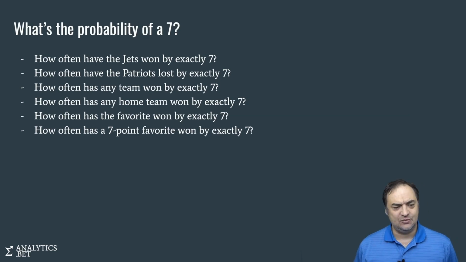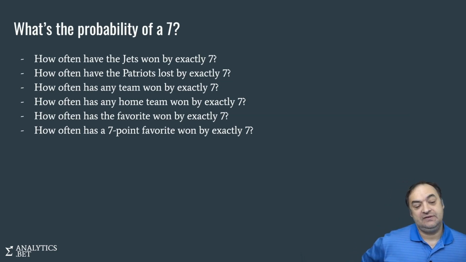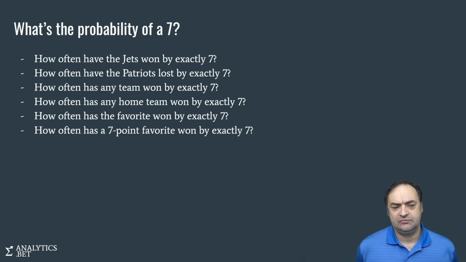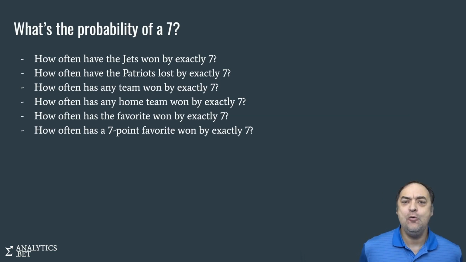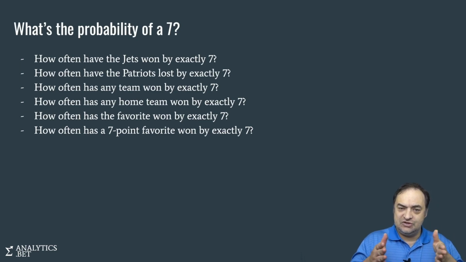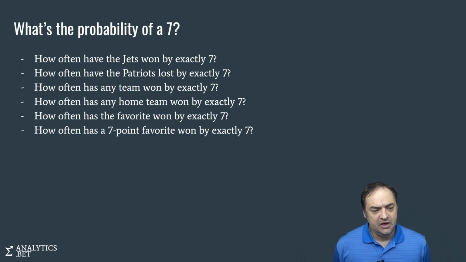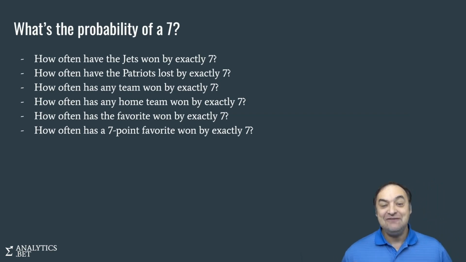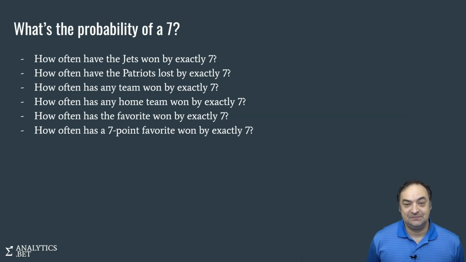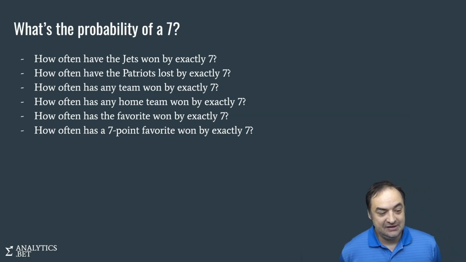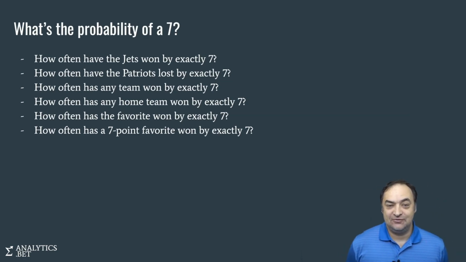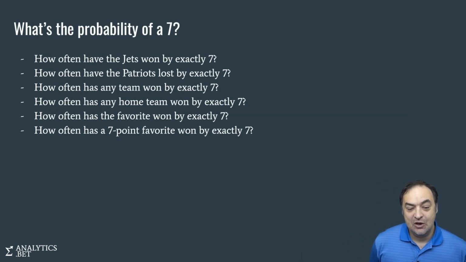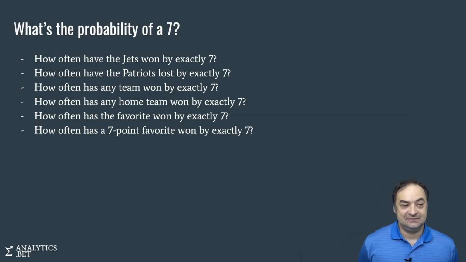Maybe that's a different kind of question. It's certainly a different number. Which one of them is a better number? Well, if the Jets are at home, maybe we want to ask, how often has any home team won by exactly 7? That kind of narrows it down closer to the situation that we're considering. Well, the Jets are also the favorites. Maybe we want to ask, how often has the favorite won by exactly 7? Or most specifically, maybe we want to ask, how often has a 7-point favorite won by exactly 7?